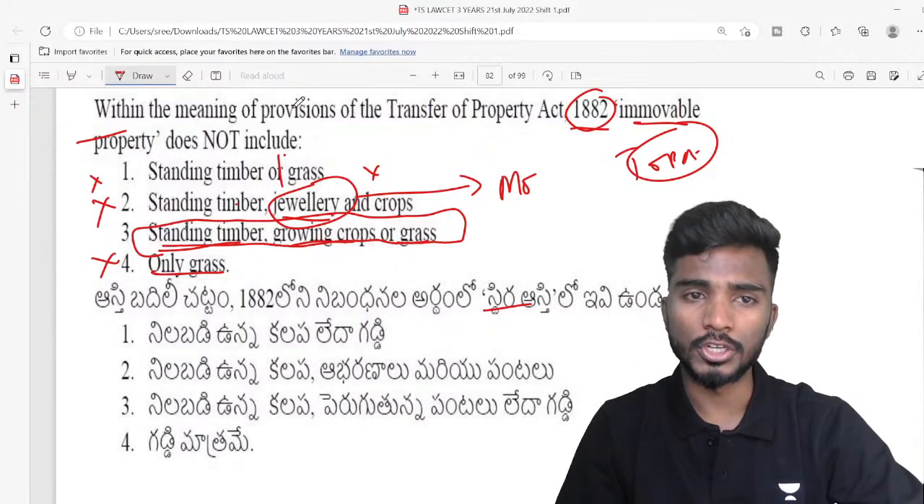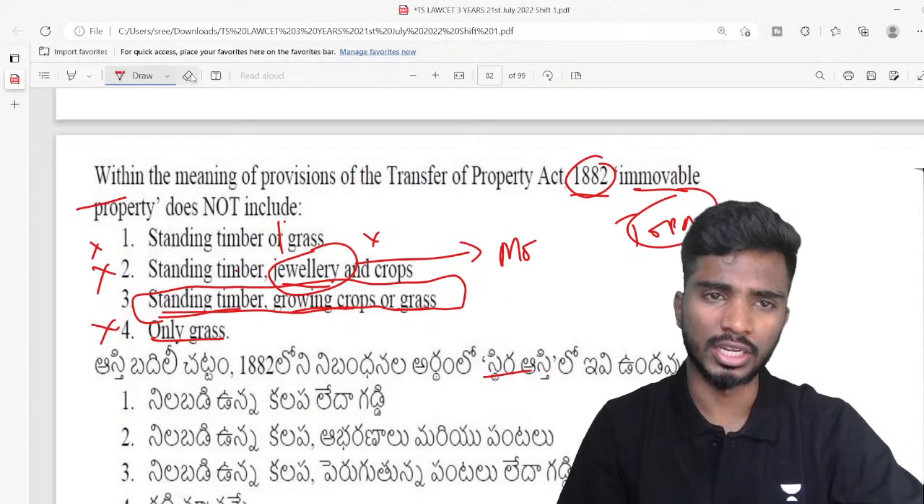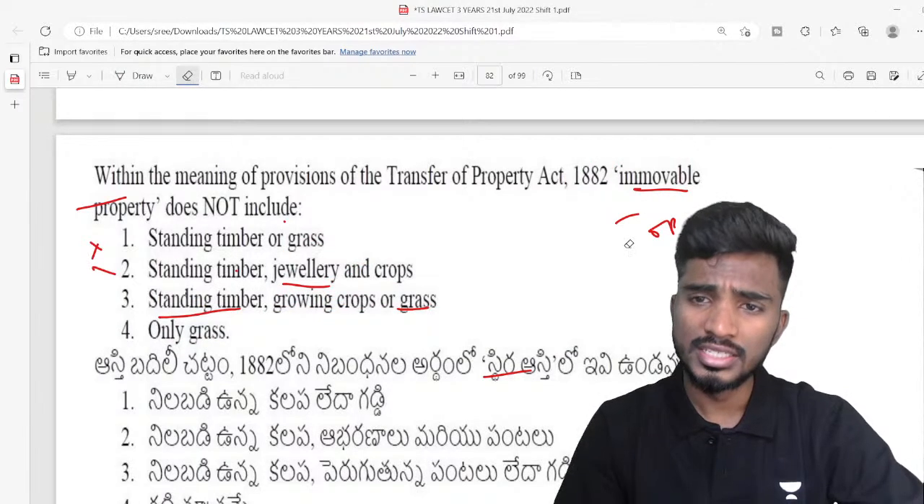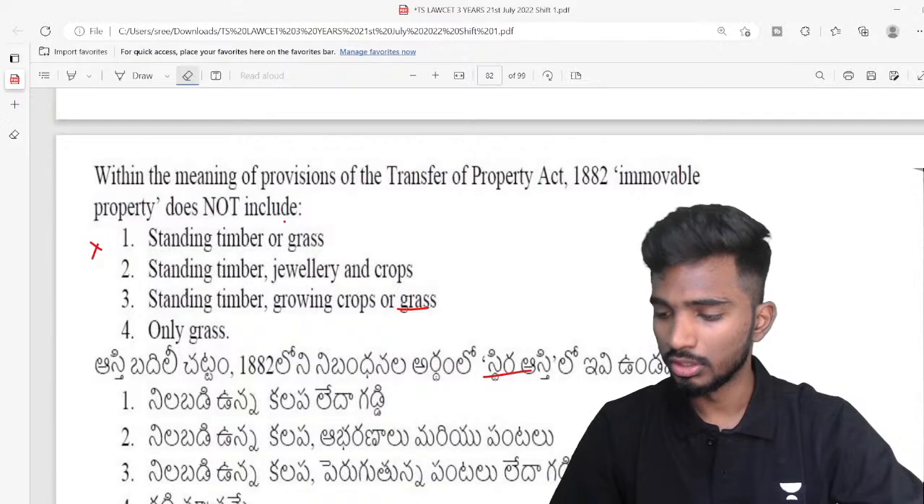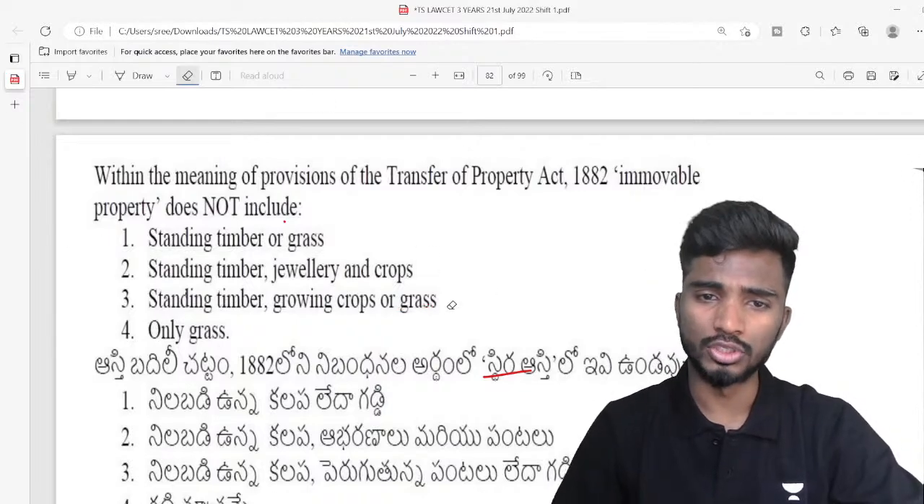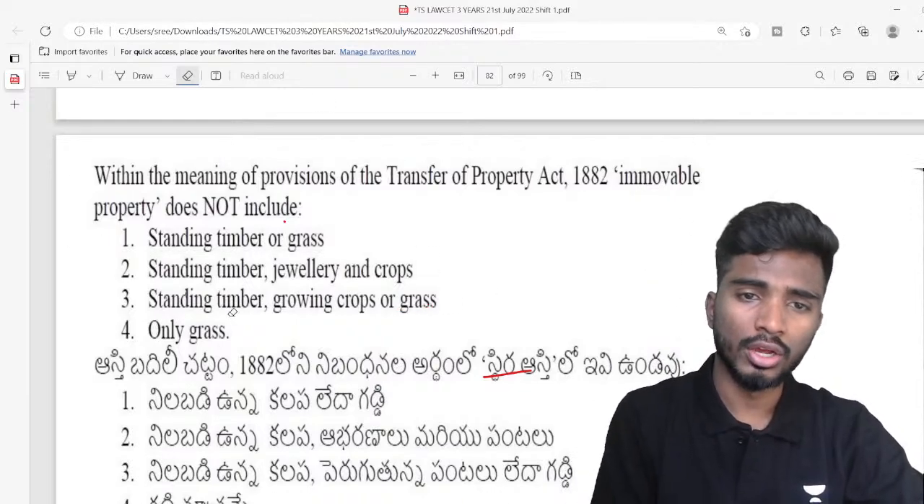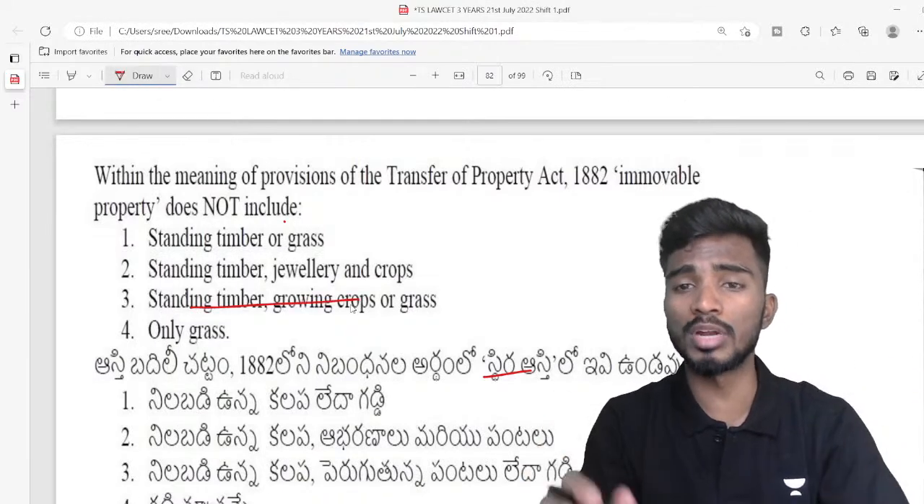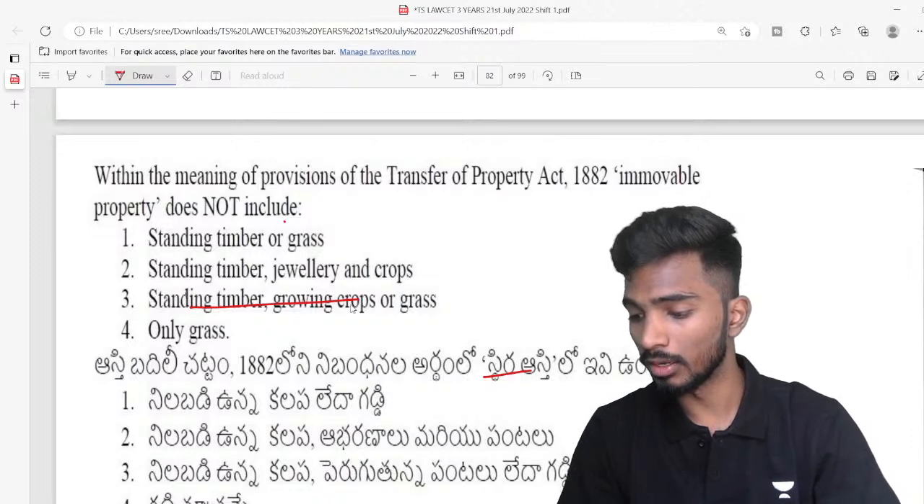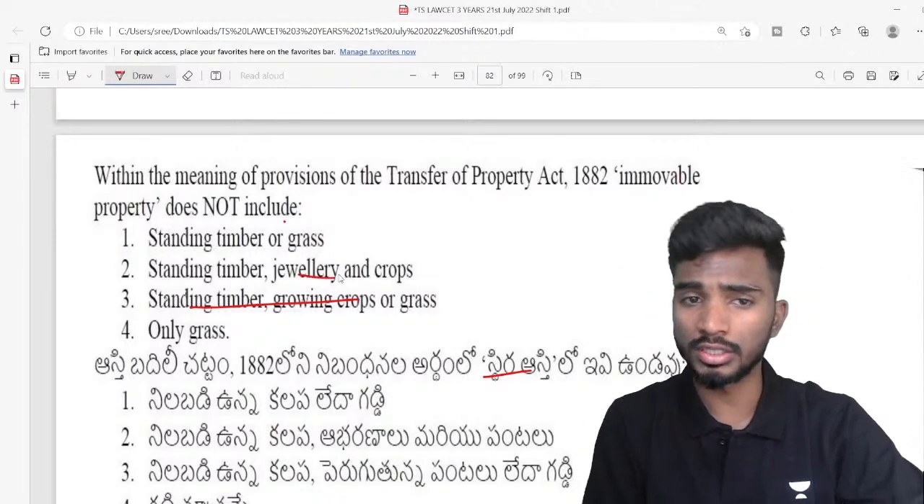You couldn't get the question. Okay, I'll explain it once again. See, in transfer of property, what is the definition of immovable property? Timber, crop and grass, these three fall under immovable property. You cannot move them, right? Jewelry you can move, right?